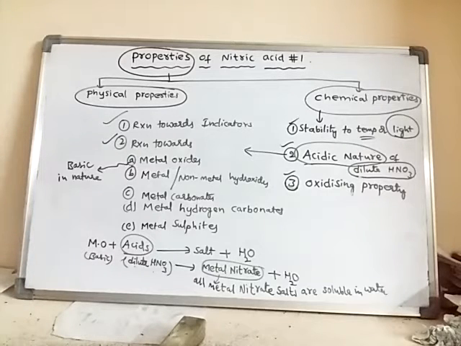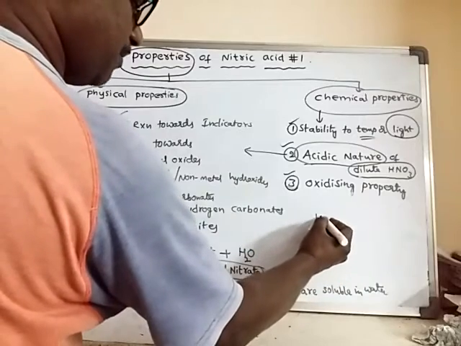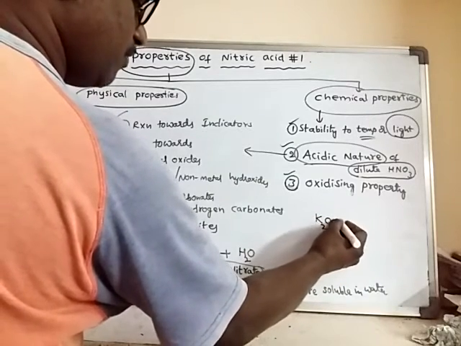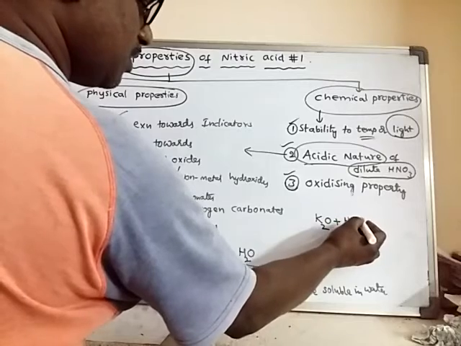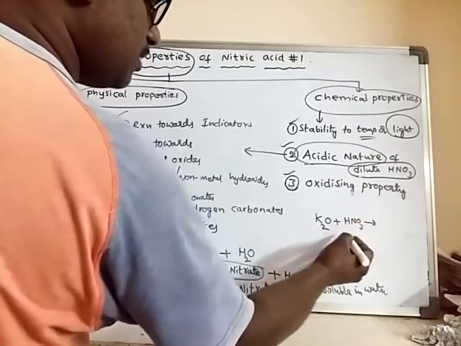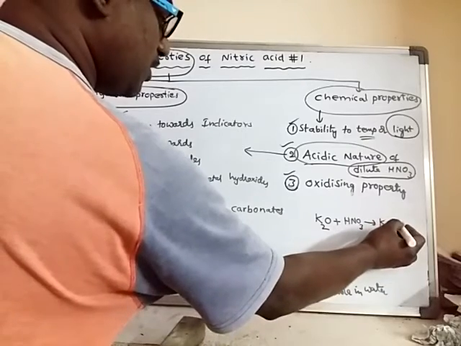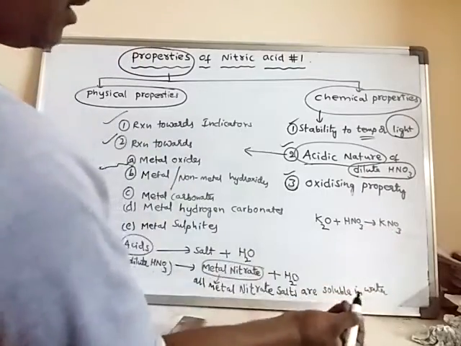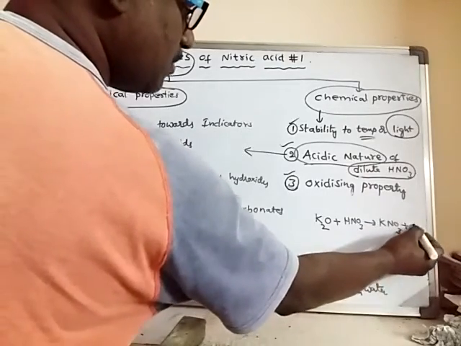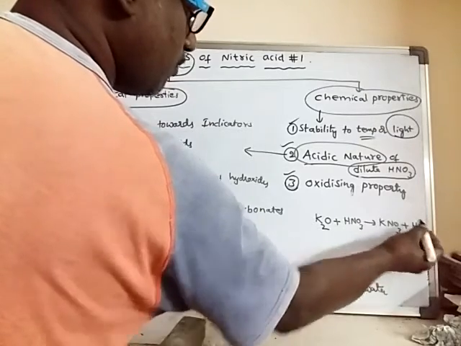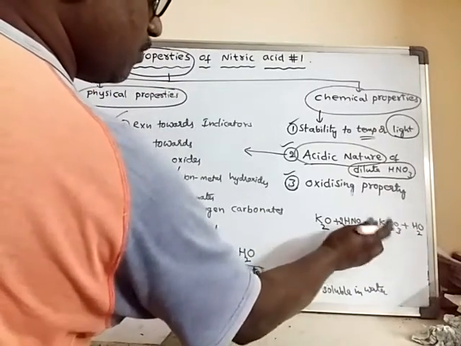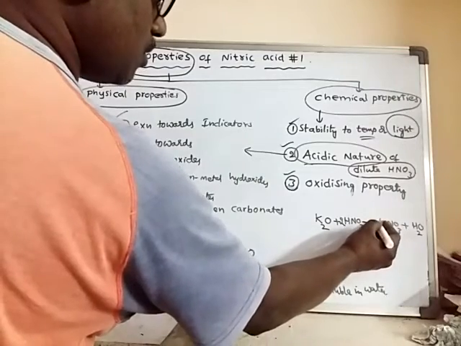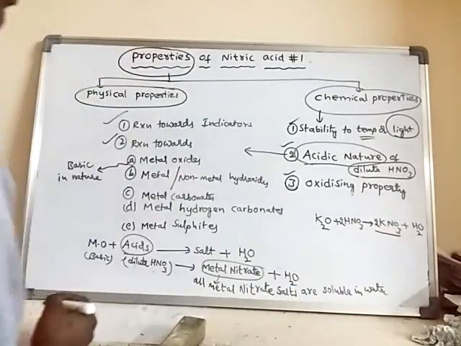For example, take potassium oxide. It's a metal oxide. When reacted with nitric acid, it forms potassium nitrate, a metal nitrate, and along with this, it forms water.